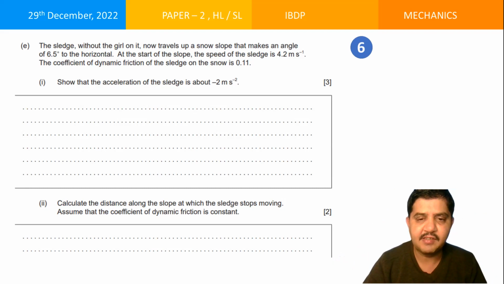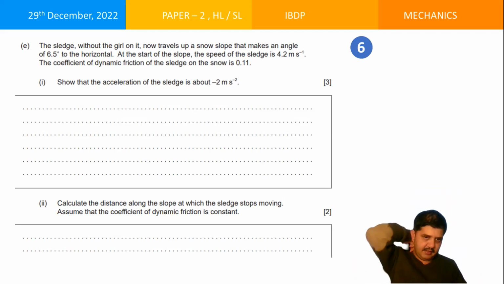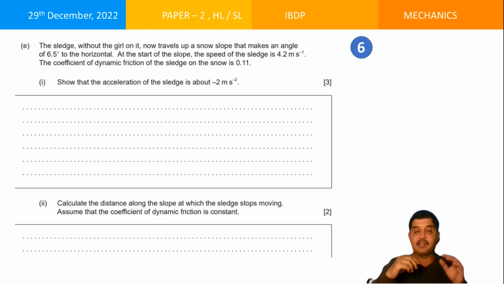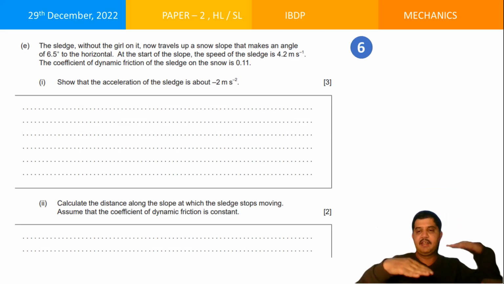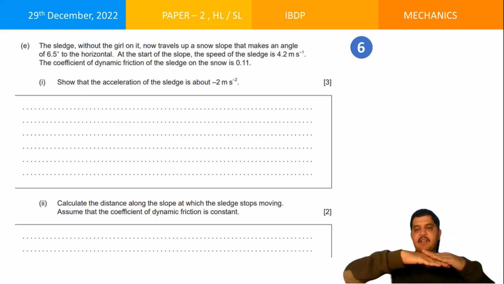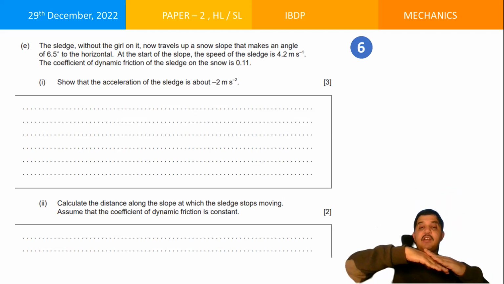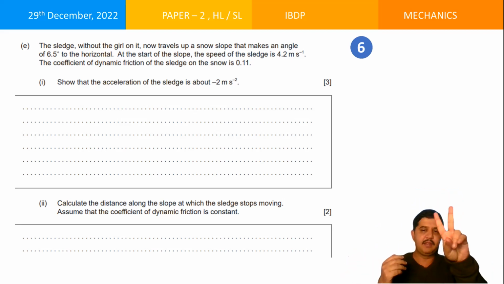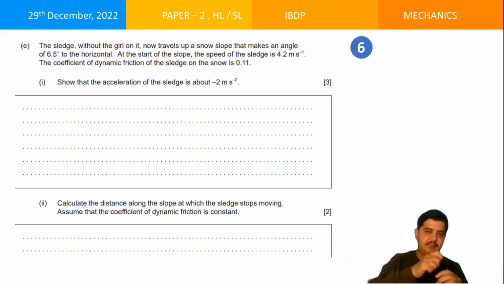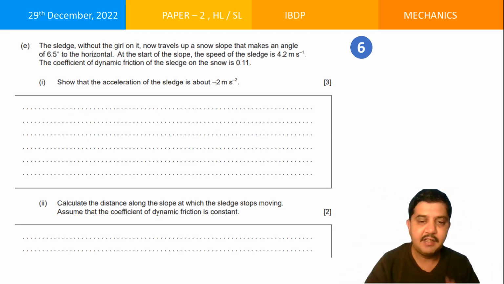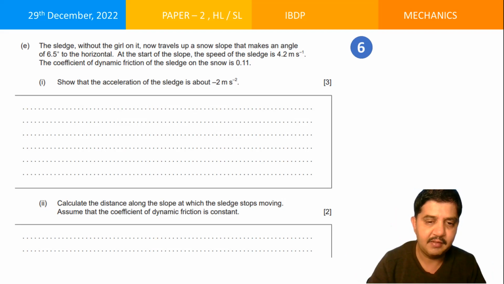Calculate the distance along the slope at which the sledge stops moving. Assume that the coefficient of dynamic friction is constant. So initially when it is on the horizontal, its speed is much higher. Now the moment it starts moving upwards along the slope, its speed keeps on lowering down. Why does it lower down? Two reasons. One is friction. The second one is the gravitational pull. Both of them will try to reduce it, but at a particular point it will stop there. Right? You need to determine the distance covered by it.